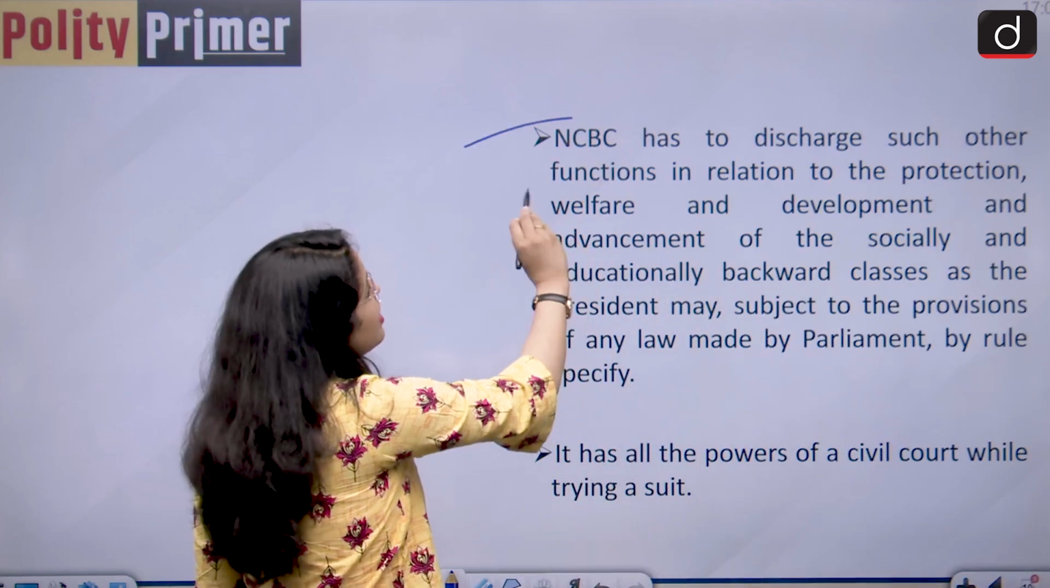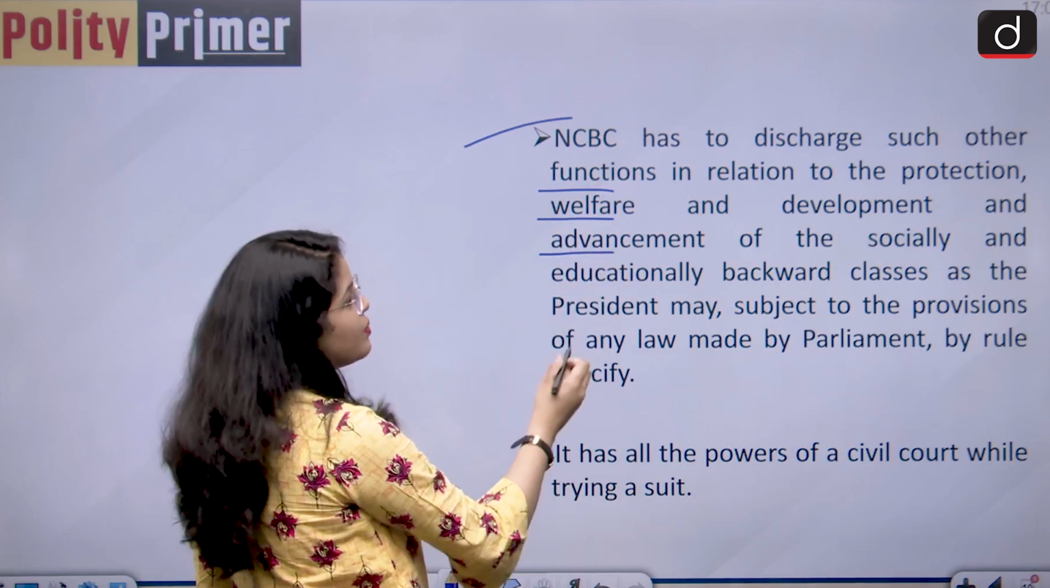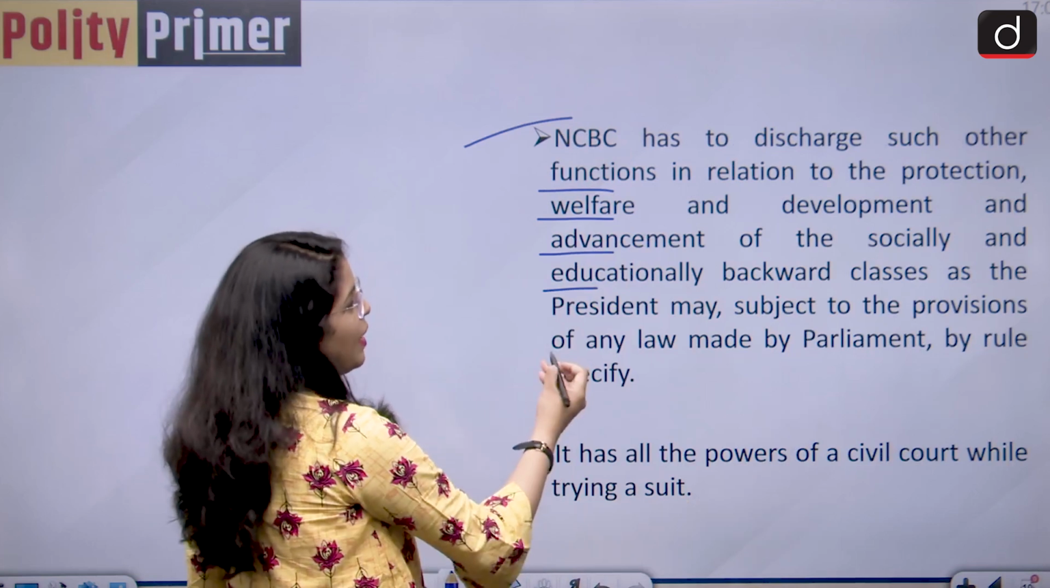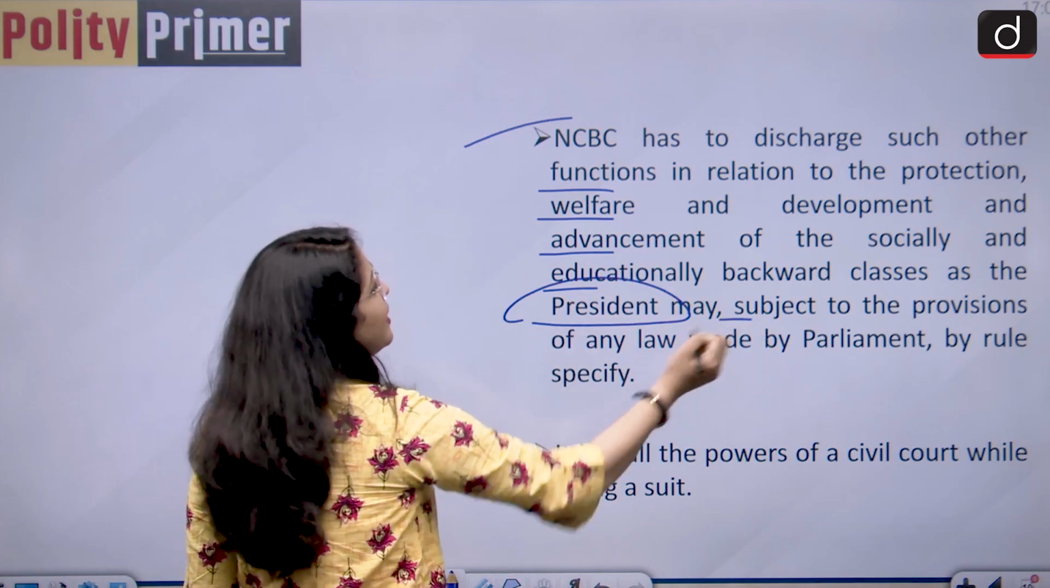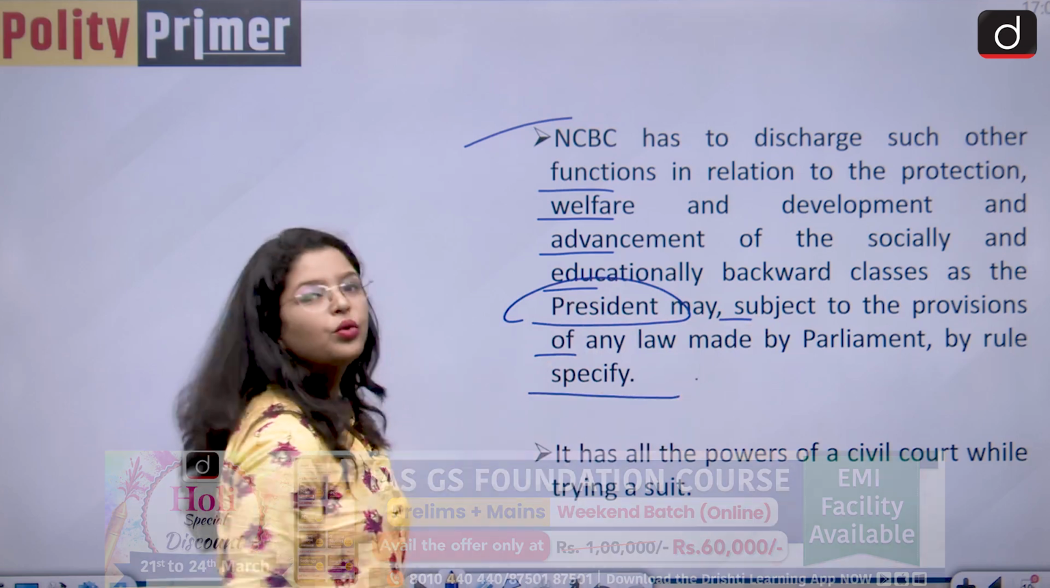NCBC has to discharge such other functions in relation to the protection, welfare, development and advancement of the socially and educationally backward classes as the President may, subject to the provisions of any law made by Parliament, by rule specify.